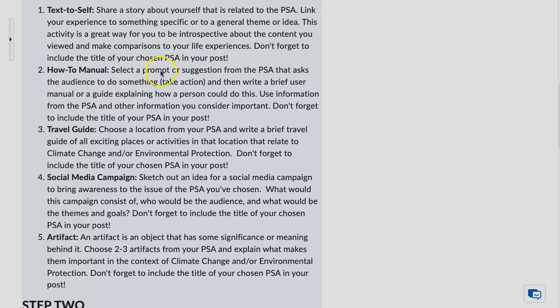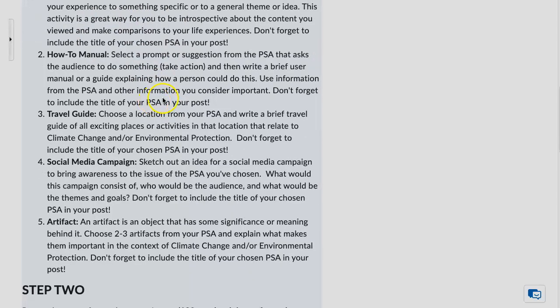For number 2, the how-to manual, select a prompt or suggestion from the PSA, meaning the PSA is saying take this action. You select that action from the PSA and then create a how-to guide, a step-by-step guide or manual. Again, it doesn't have to be too elaborate, and this can be very hypothetical as well. Just show me that you're engaging with your PSA.